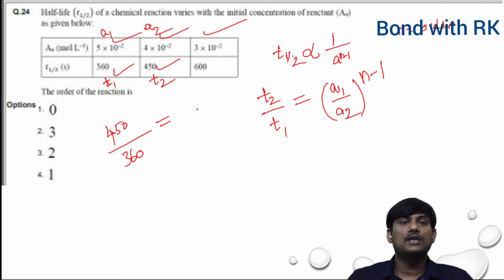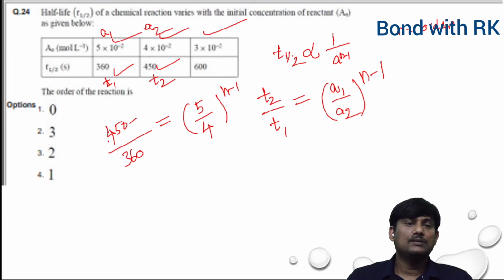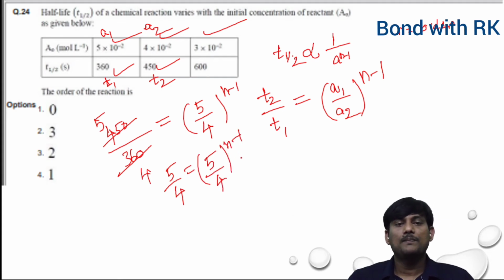So T2 by T1, 450 by 360, is equal to A1 by A2 to the power of n minus 1. A1 is 5 into 10 to the power of minus 2 by 4 into 10 to the power of minus 2, to the power of n minus 1. There is a cancellation of the 10 to the power of minus 2. So 9 fours and 9 fives, 5 by 4 is equal to 5 by 4 to the power of n minus 1. It means n minus 1 is equal to 1, so n is equal to 2. It's a second order reaction.